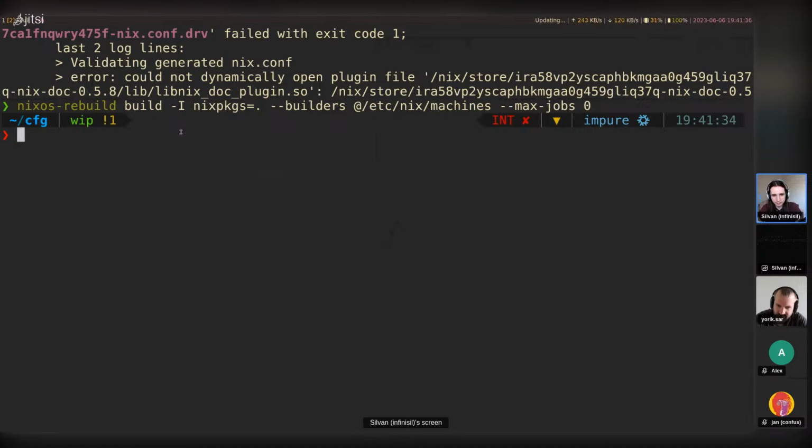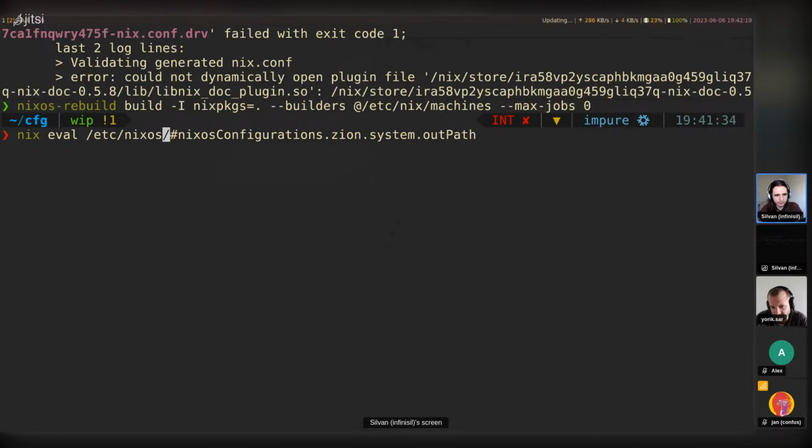But what you could do, if you used a flake, you should be able to do something like nix build .#nixosConfigurations, then your host name, and then it should be system. Oh, but actually the new CLI doesn't allow you to instantiate anything either. It should be nix eval actually, and then .outPath, I believe. And actually maybe I can try this even. I think I should have a flake in here.